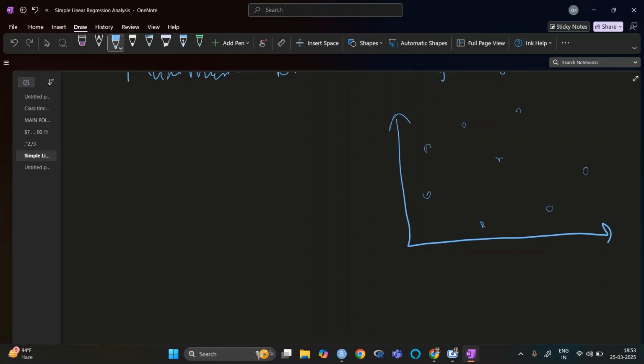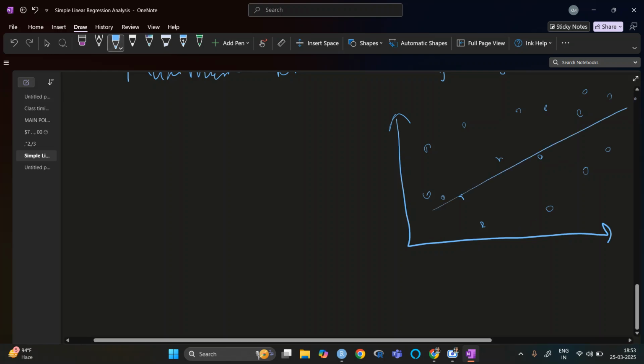As I have said, this is our data. Let's say these are our data set, and this is the line.